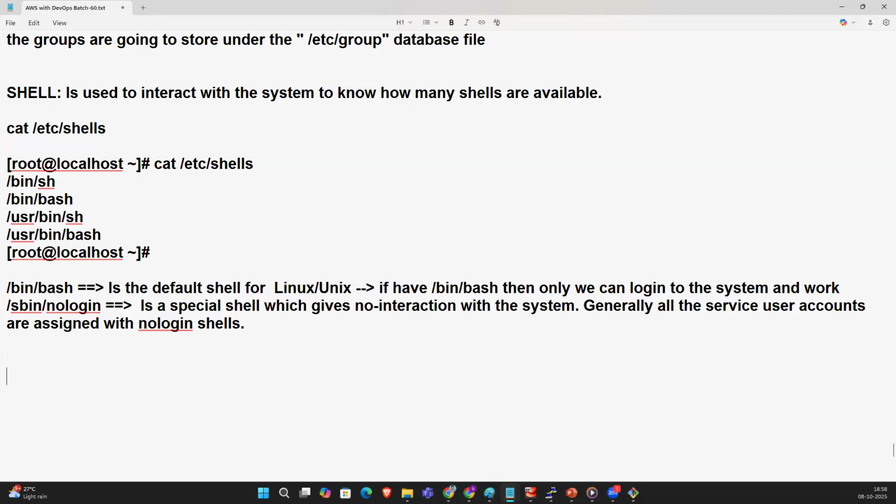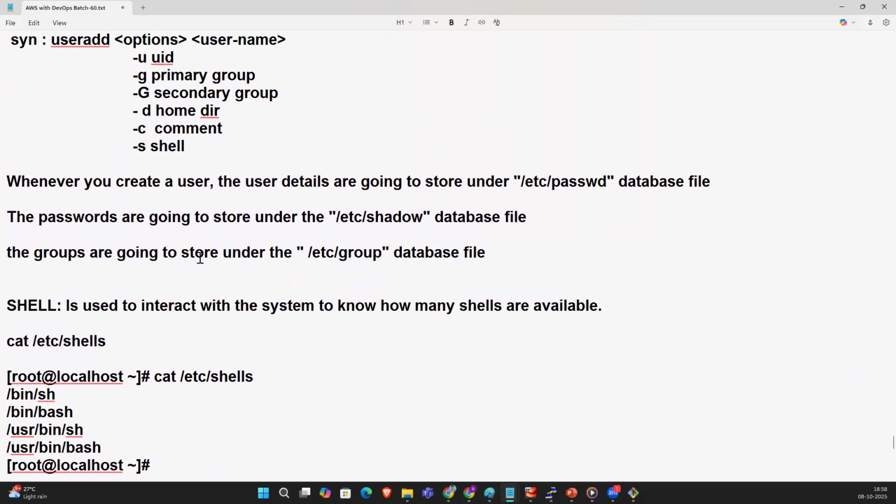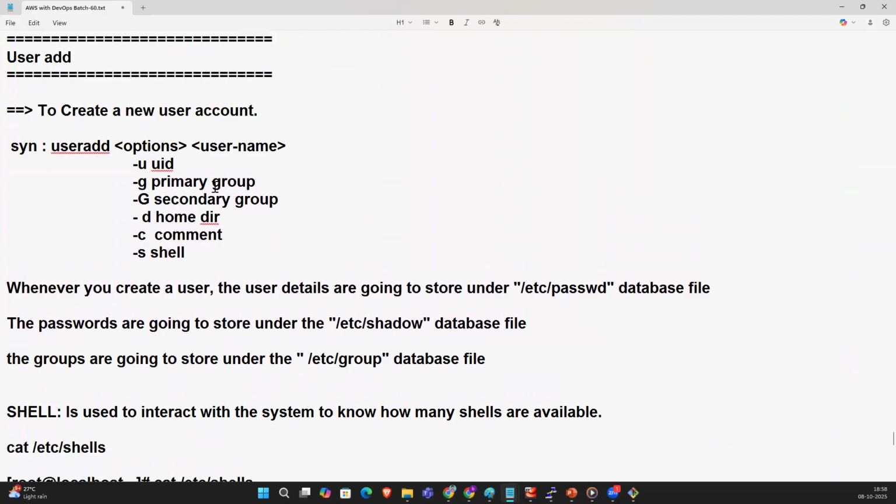Completed. I will show you tomorrow how to create a user, with all the options and how to assign the password. And the fields in the passwd and shadow files we'll discuss tomorrow, and usermod, userdel. Then we'll discuss the chage command also. Mostly we'll complete it tomorrow.